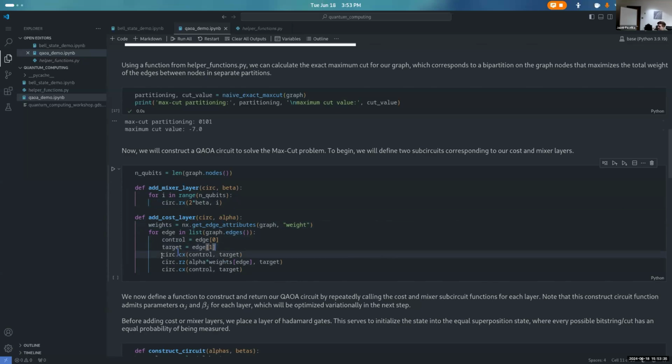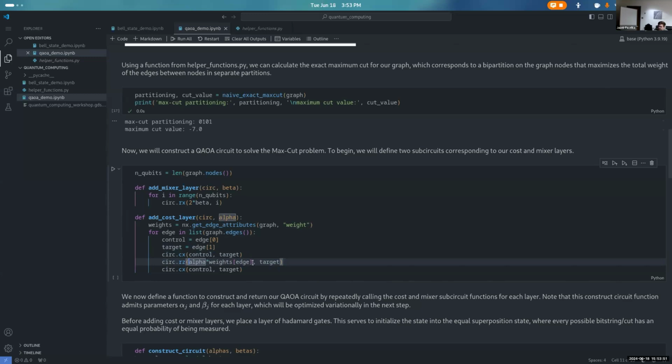We place a controlled X gate on the control and target, a rotation Z gate on the target, with the parameter being alpha, our time step, multiplied by the weight of our graph edge. This is the slightly more complicated version of this algorithm.